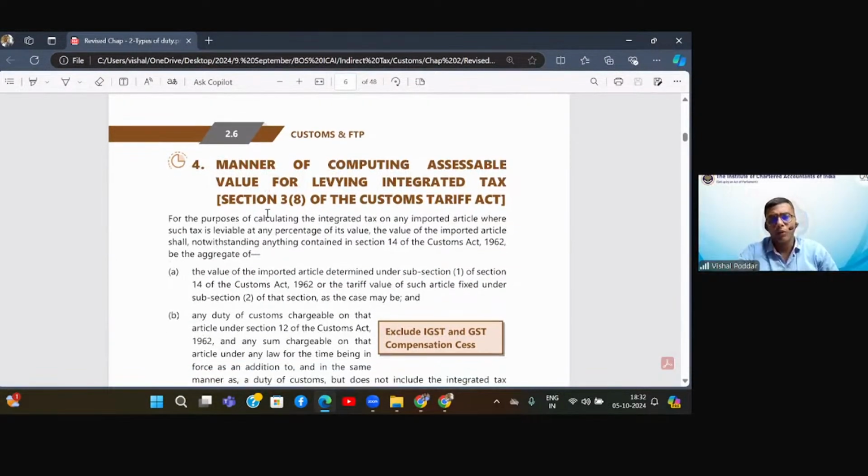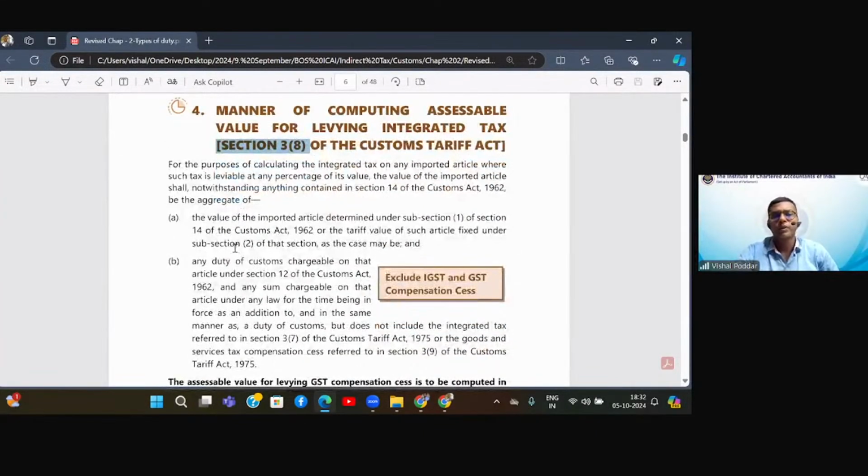Fine. Now we come to the question of on what value will you calculate this IGST, that is the GST portion. Now, this valuation is given in section 3(8) of this Customs Tariff Act. What it says, first we will take the value of the imported article. How this valuation will be done, we'll study in a very detailed and very interesting chapter, that is section 14 of the Customs Act, with the Customs Valuation Rules. So first just take the value.